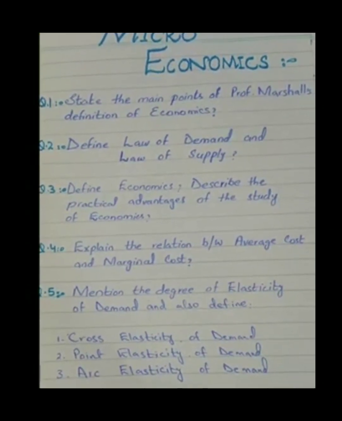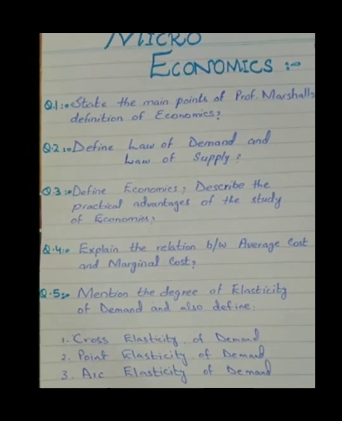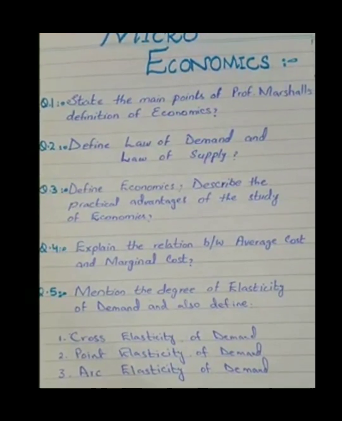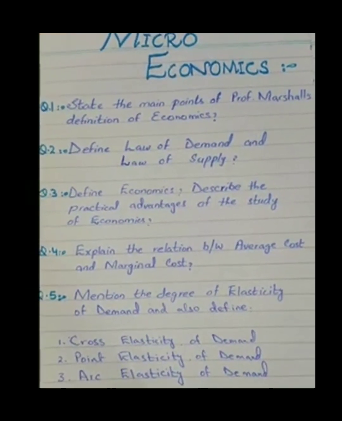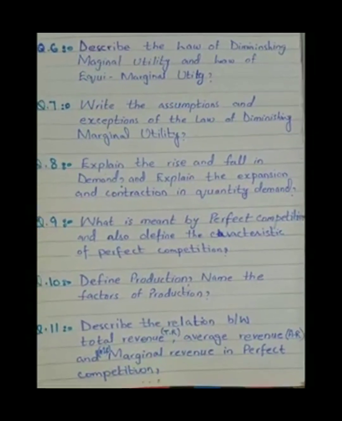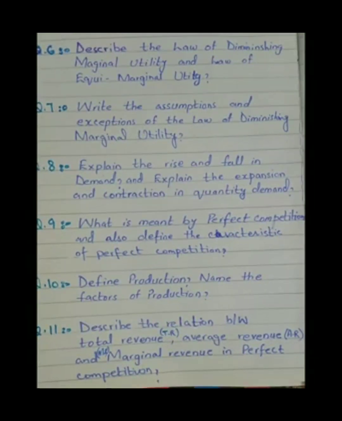Number 4. Explain the relation between average cost and marginal cost. Number 5. Mention the degree of elasticity of demand and also define cross elasticity, point elasticity, arc elasticity of demand. Number 6. Describe the law of diminishing marginal utility and law of equimarginal utility. Number 7. Write the assumptions and exceptions of the law of diminishing marginal utility.